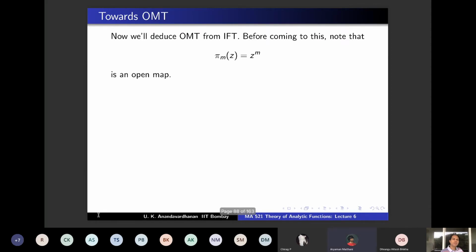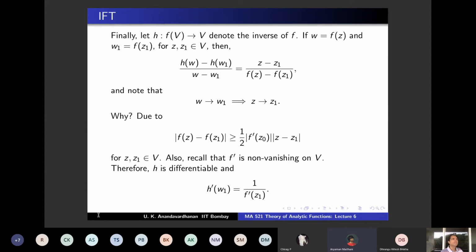Before coming to this, observe that, is there a question? Yes, in the previous part, once we showed that f is an open map, then don't we also get that h must be continuous? Yes, because h is the inverse of f. So that also shows that if w tends to w1, then z tends to z1, right?